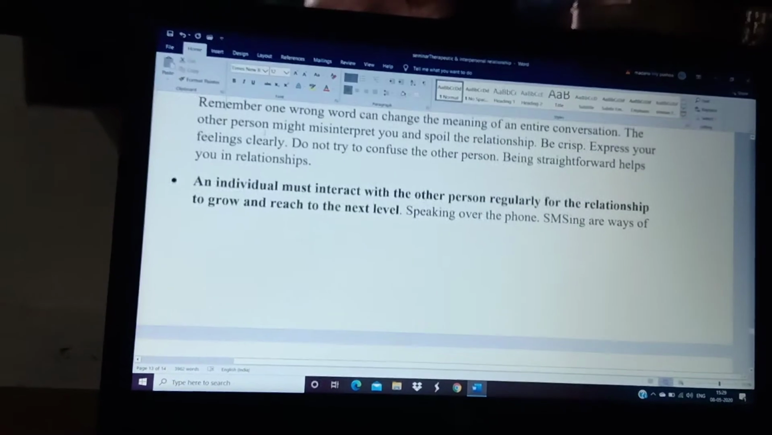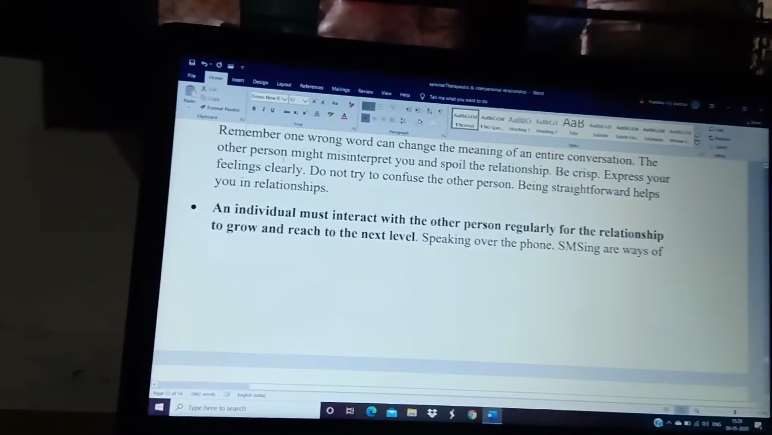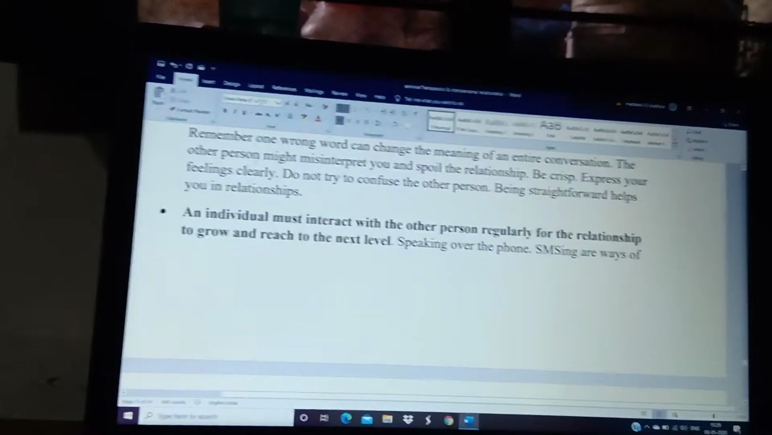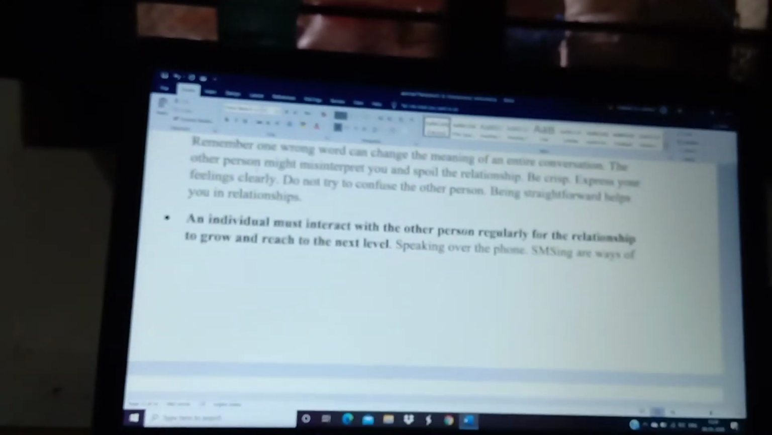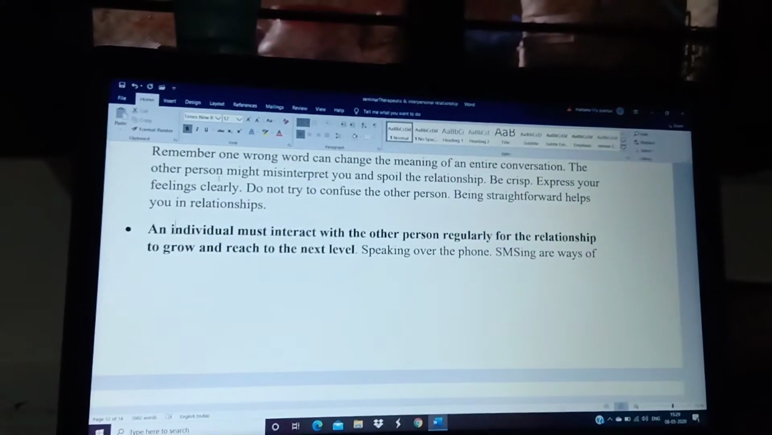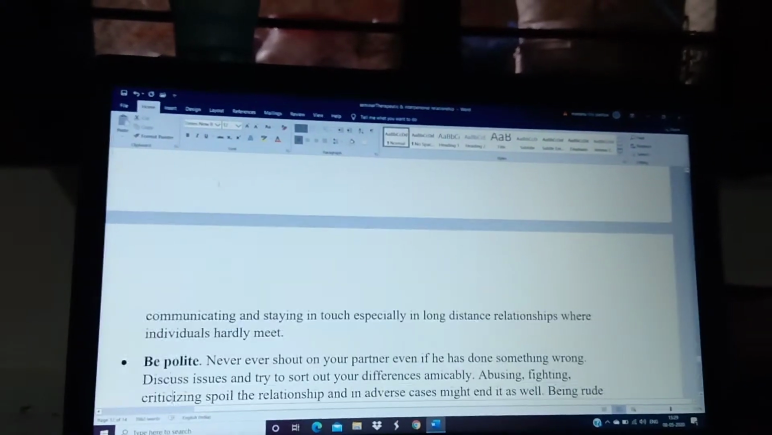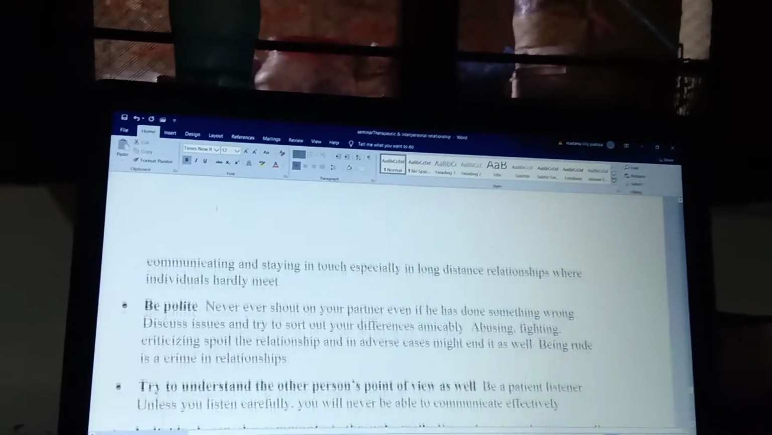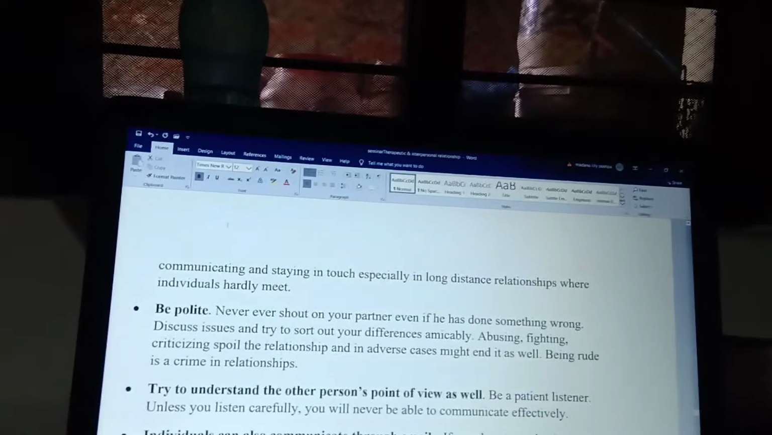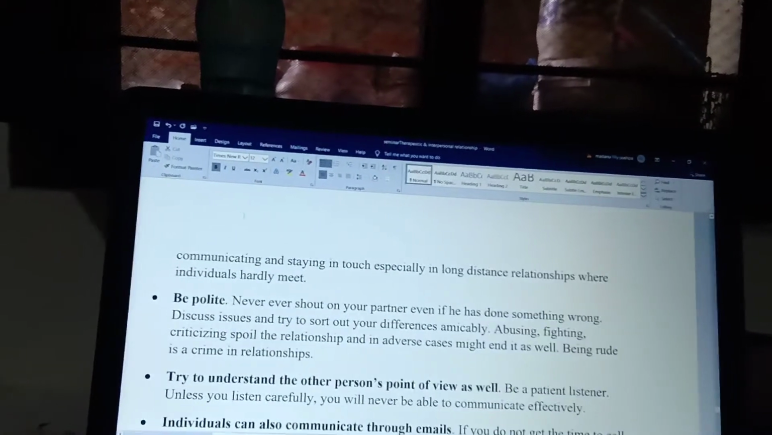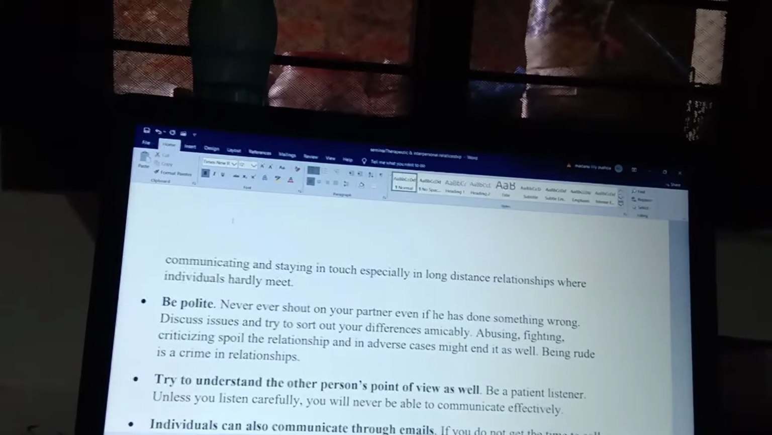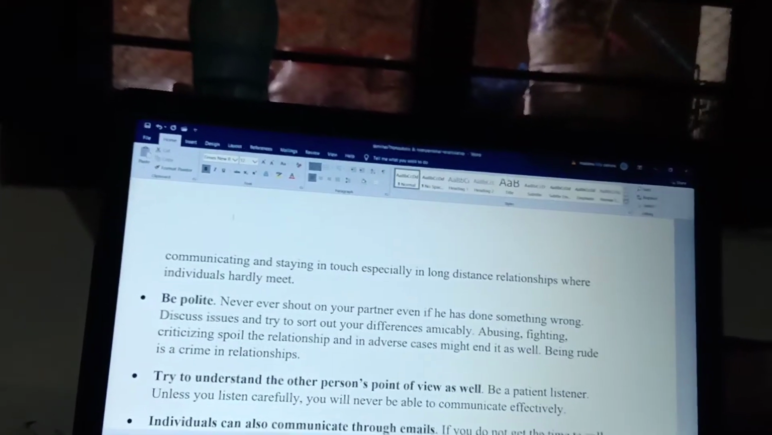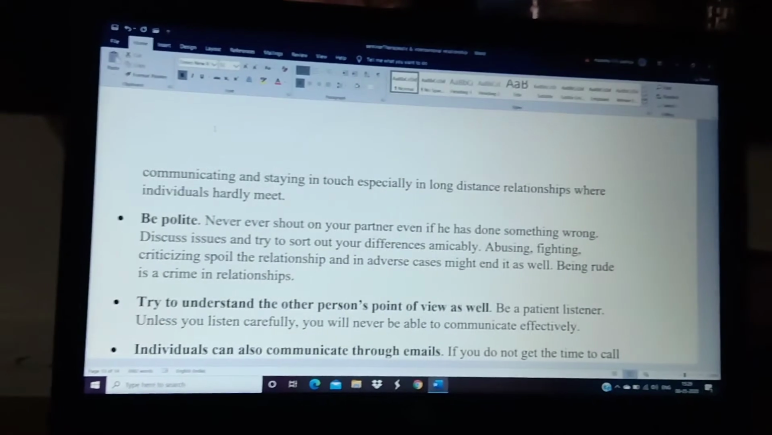Okay, and next, an individual must interact with the other person regularly for the relationship to grow and reach the next level. What they are saying is that whenever one person wants to give information, continuous communication has to be given and has to grow towards the other person. That is also very, very important. And next one is be polite. Polite means whatever information is given by the other person, you should not be abusive or fight towards the other person. You should be free. Talking in a relationship is very, very important.